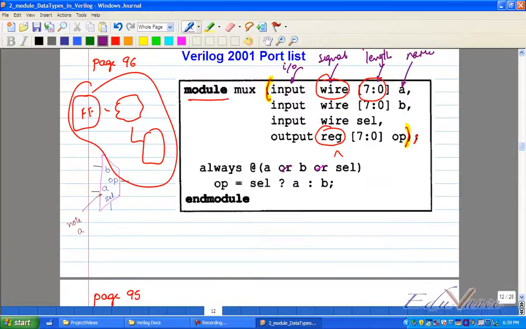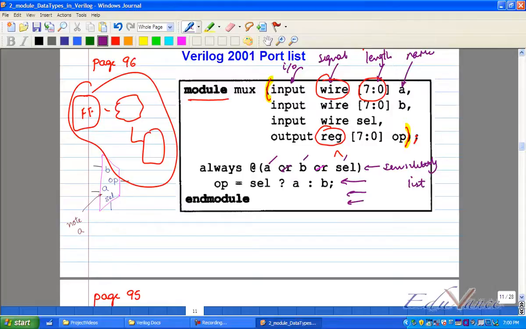Now, in your always block, you put those signals on whose change I want everything inside to be evaluated. Even if there is a slight change, I have to go and see how it is impacting my output, yes or no? Suppose A changes, you want to see if A changed, is my output actually changing because of A? You would like to check that, yes or no? So you have to make sure you specify that in the sensitivity list. Clear?